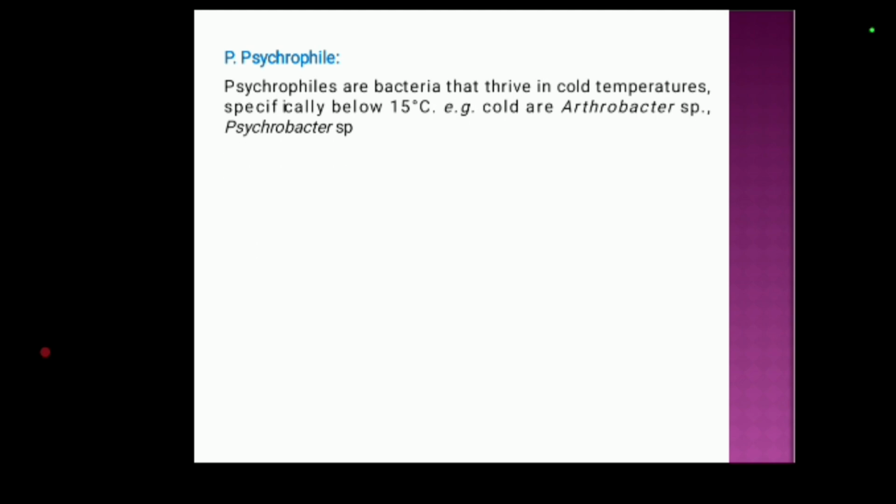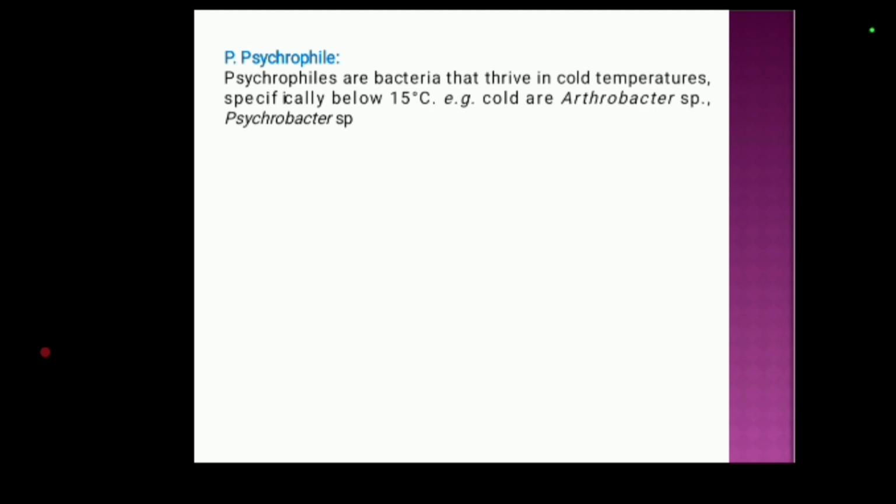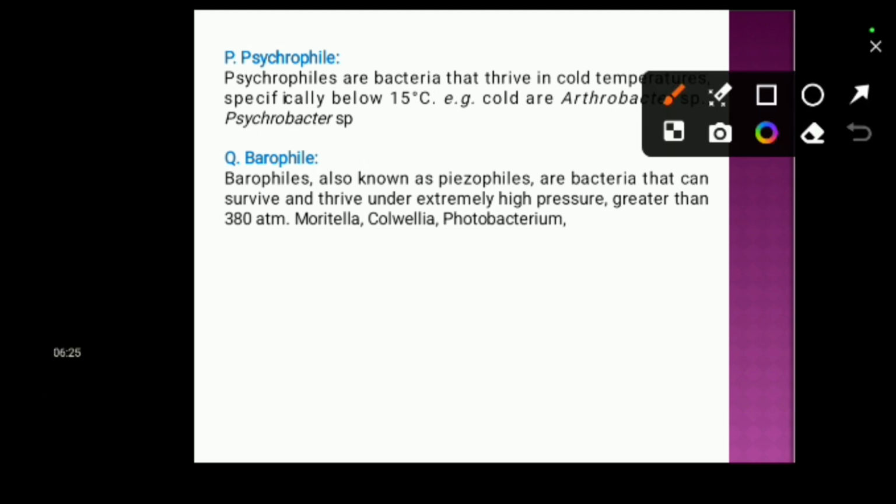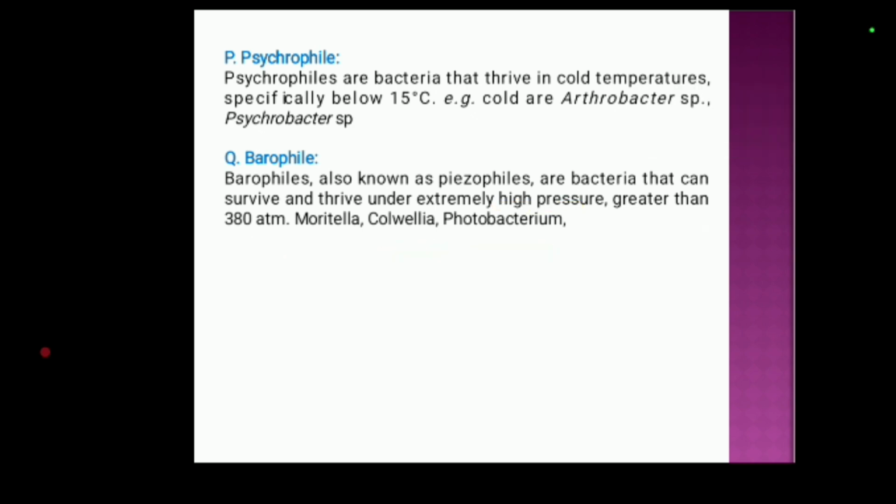Now, psychrophiles are bacteria that thrive in cold temperatures, specifically below 15 degrees centigrade. Examples are Arthrobacter species, Psychrobacter species. Barophiles, also known as piezophiles. Baro means pressure. So these are the bacteria that can survive and thrive under extremely high pressure greater than 380 atmosphere. Examples include Moritella, Shewanella, Photobacterium, etc.